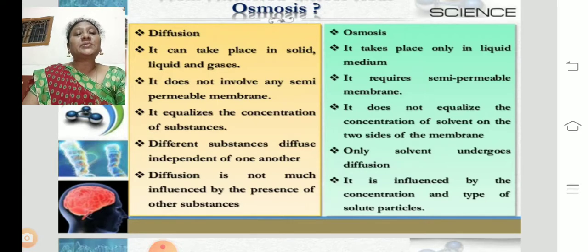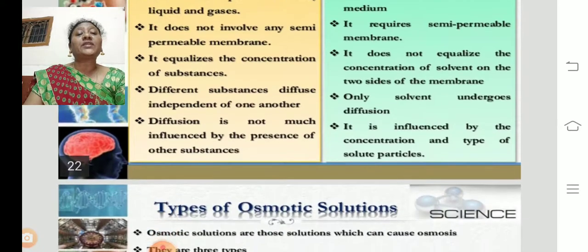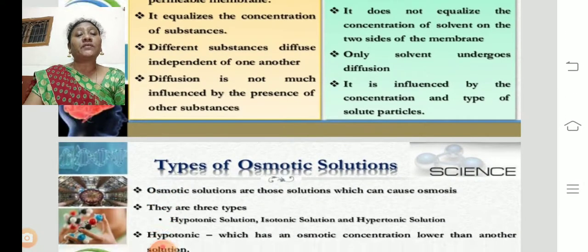Different substances diffuse independent of one another. Independently they will diffuse from one place to another. In osmosis, only solvent undergoes diffusion. Diffusion is not much influenced by the presence of other substances, but osmosis is influenced by the concentration and the type of solute particles. This osmosis process will always be influenced by the concentration.